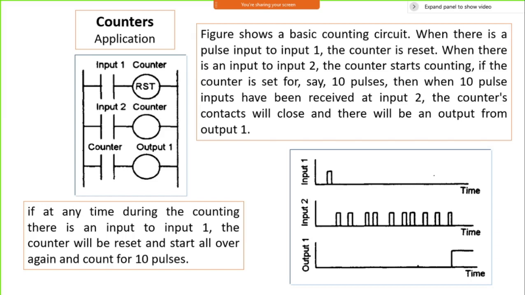Okay, similarly you can have counters. Timers will count the time, but counters will count the number of pulses. Means I want to check if 10 bottles are over, the filling of the 10 bottles, then I want to stop the operation, or continue with the next operation, or switch over to another operation. Whenever you are going to do that kind of operation, counters are used.